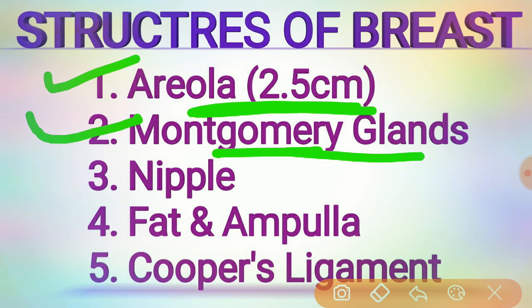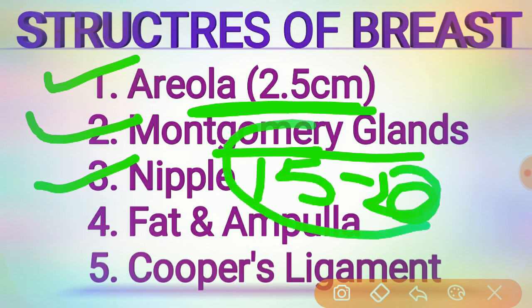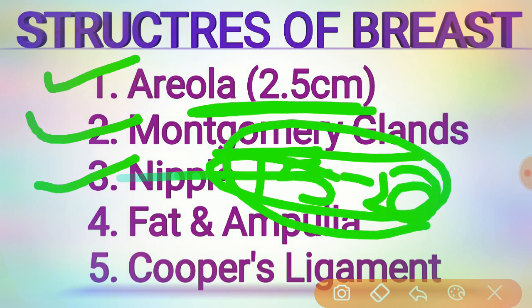Then coming to the nipple. The nipple is a muscular projection covered by pigmented skin. It is vascular, and it is surrounded by unstriated muscles which make it erectile. The nipple accommodates about 15 to 20 lactiferous ducts. How many lactiferous ducts? 15 to 20, and their openings are on the nipple. Each milk duct dilates to form the lactiferous sinus about 5 to 10 millimeters away from its opening at the nipple.